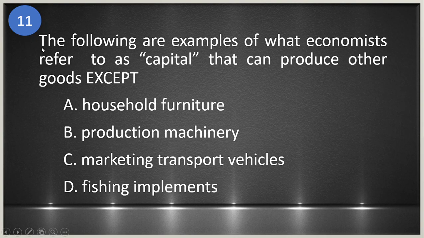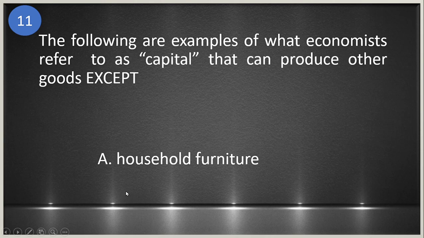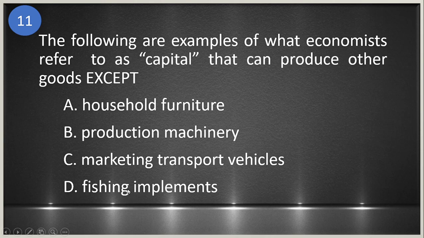Number 11. So the following are examples of what economists refer to as capital that can produce other goods except. Okay, so ibig sabihin the choices, the three of the choices are capital or they can be used to produce other goods except daw sa isa. Okay. Is it A, household furniture, B, production machinery, C, marketing transport vehicles, and D, fishing implements? The answer is household furniture. Okay, bakit?